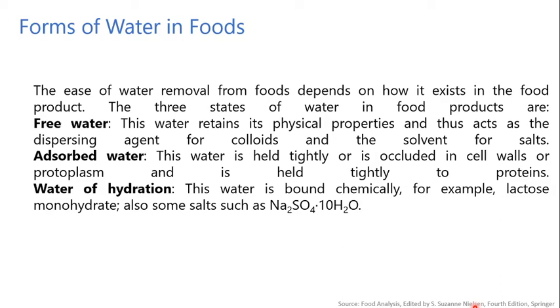There are three states of water in food products. The first is free water. This water retains its physical properties and thus acts as a dispersing agent for colloids and a solvent for salts. The second is adsorbed water. This water is held tightly on the surface, in the cell walls or protoplasm, and is held tightly to the proteins. The third is water of hydration. This water is bound chemically. For example, lactose monohydrate and sodium sulfate hydrate. These are the examples.